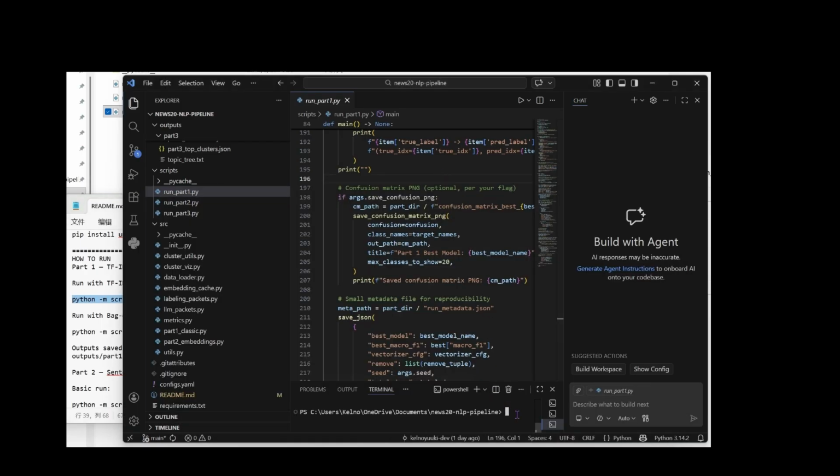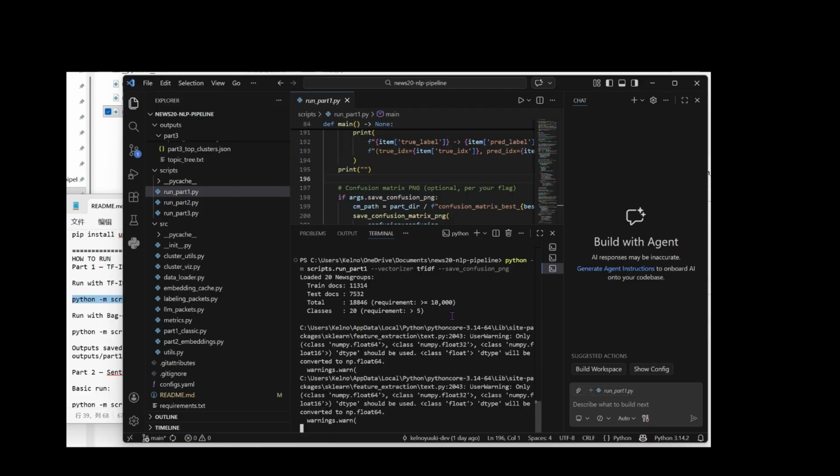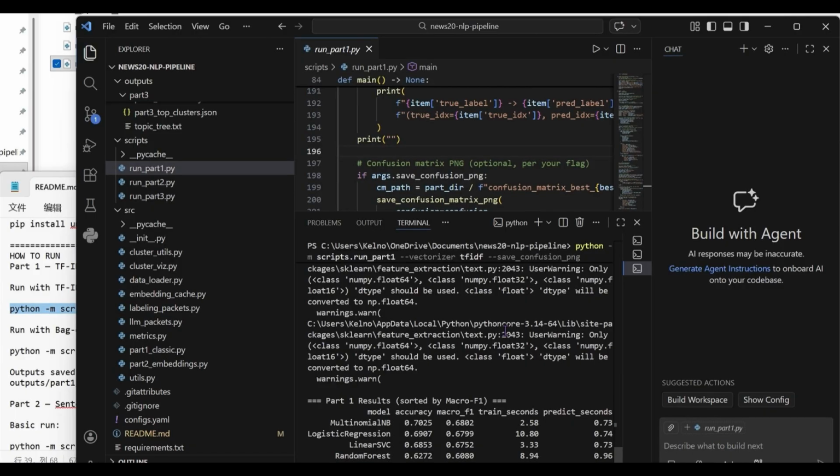As the script initiates, you can see the terminal loading 18,846 total documents. This dataset is split into 11,314 training samples and 7,532 test samples distributed across 20 distinct classes. As the execution completes, we evaluate 4 classifiers.